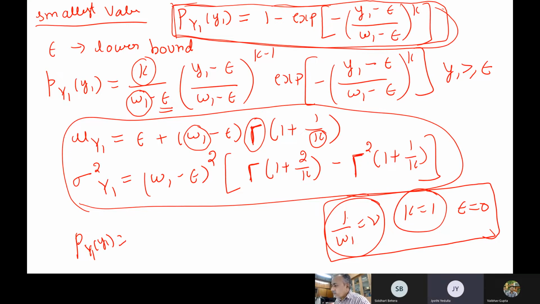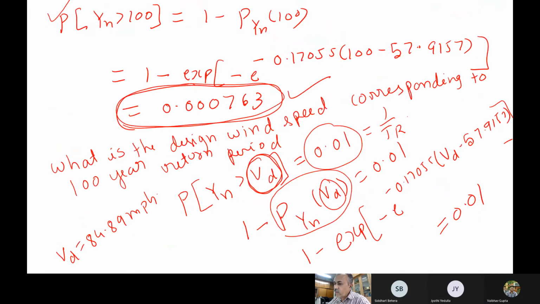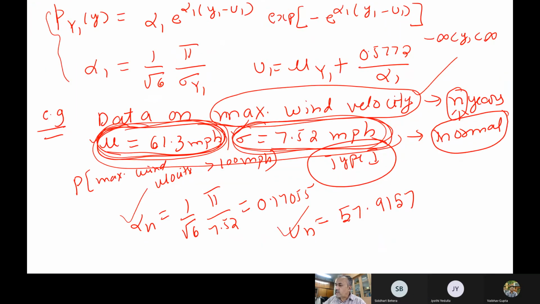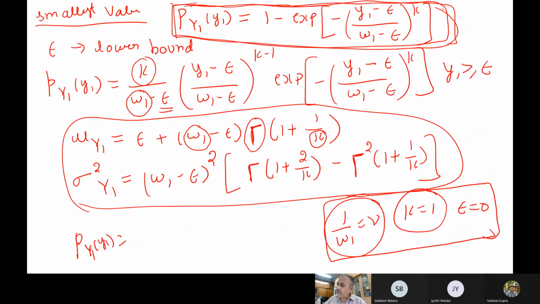Similar to type 1, sir. No, be careful. What type of distribution is it? Type 1, how will it be type 1? See, what is a type 1 distribution? Type 1 basically has the exponential term. So now these are the density functions. In this expression, you substitute epsilon 0 and y1. Just see that expression.